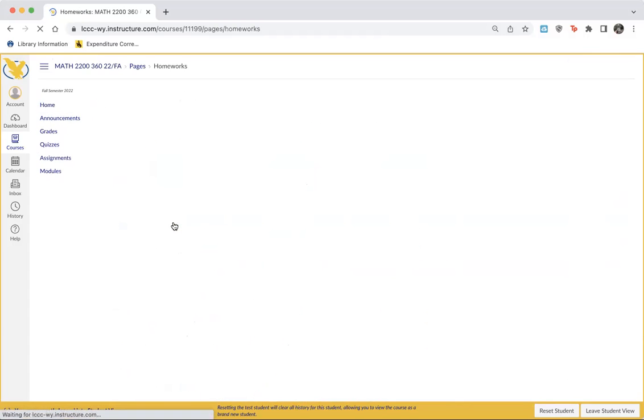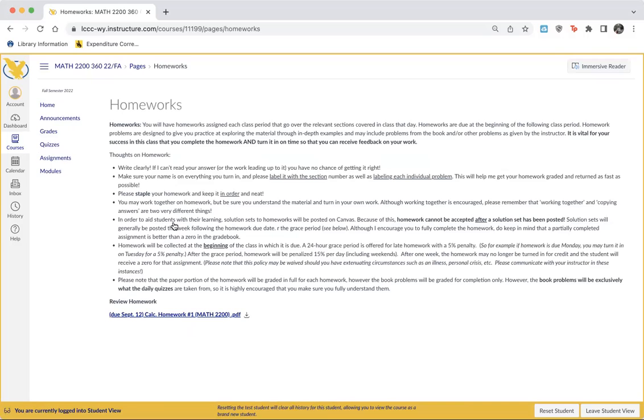Homeworks. I will pass out paper homeworks, but if you don't make it to class for some reason, you're responsible for coming and getting your homework here. For example, your review homework, you can find right here. You will have to print that one if you have access to a printer. That's the best way to do it. If you need to copy it and just write it on notebook paper, that's totally fine as well.